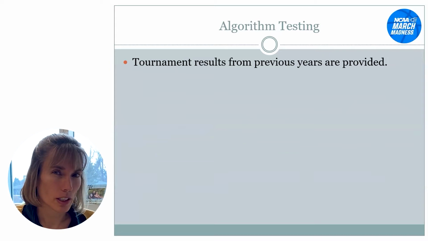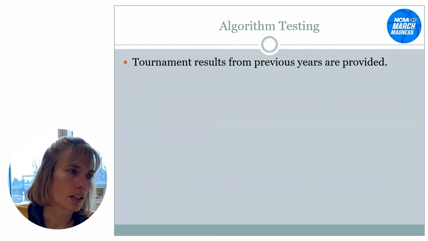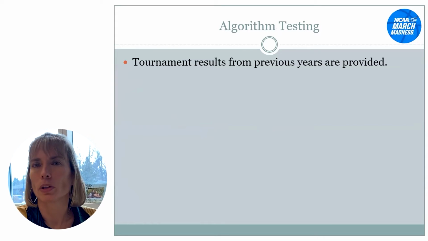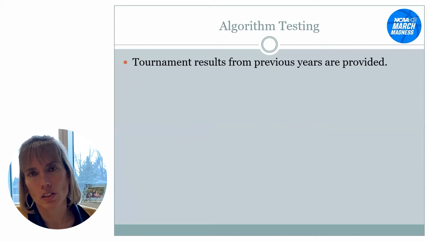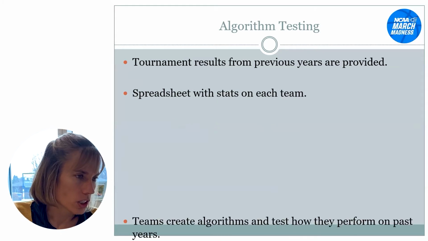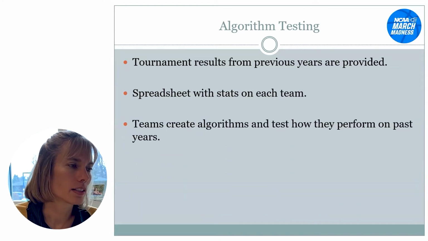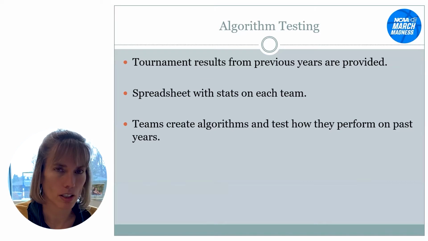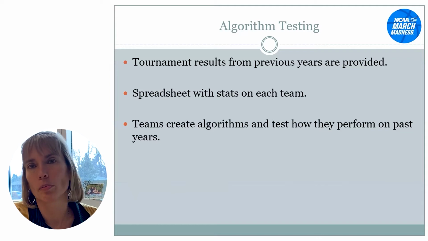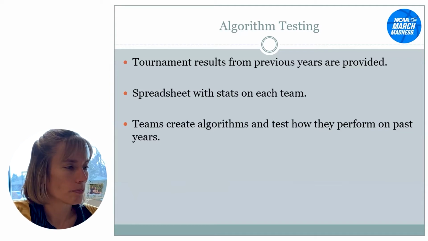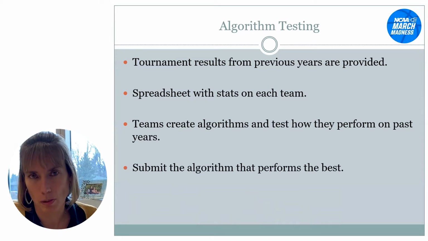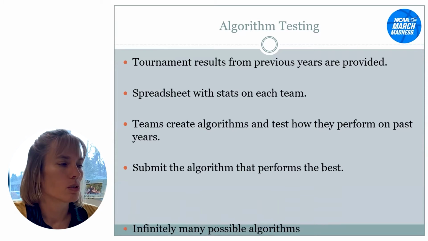So what you're going to be spending time doing is algorithm testing. You'll get data from previous years' tournaments, and that data is what you're going to analyze to make decisions about how your algorithm will choose teams that you think will win. You'll get a spreadsheet with all the stats on it, and in teams, and possibly on your own, you'll create algorithms and test how they perform. You could test how they perform on previous years. That's part of what you're doing when you explore, and you'll submit the algorithm that performs the best. The one that gets you the most points is what you're going to submit.